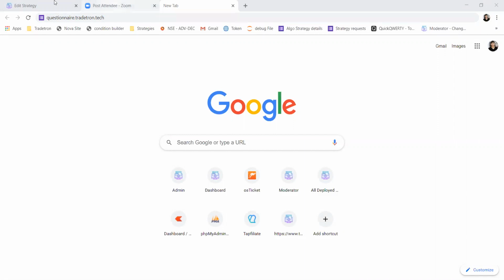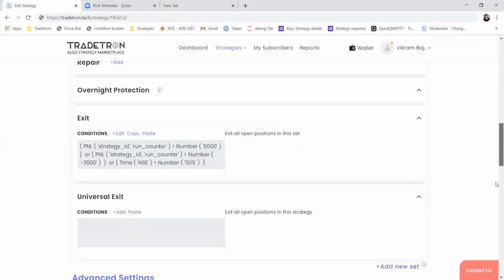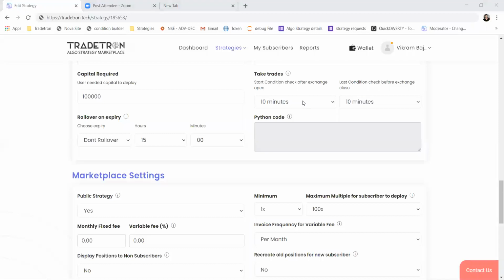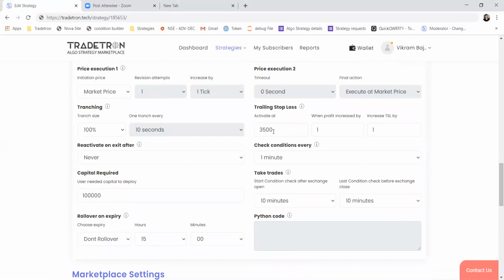Okay, to explain the trailing stop loss logic, I'll give you an example of how it will work. Let's say for simplicity, let's consider I have bought one Nifty future, and I have set this as 4,000.